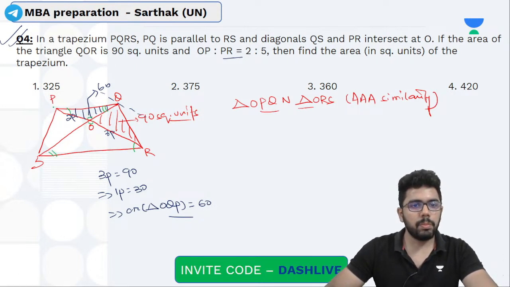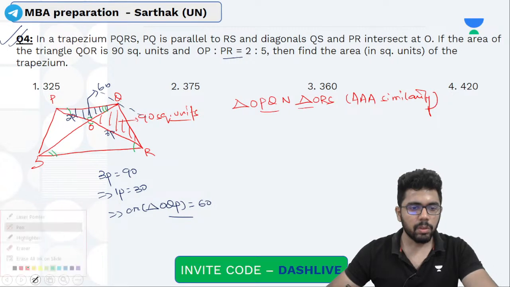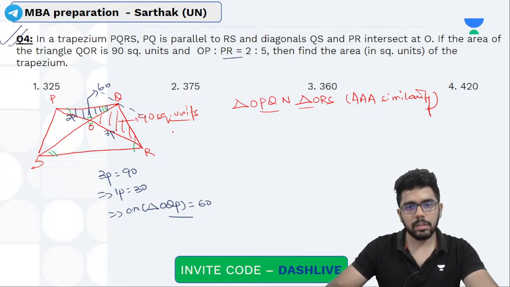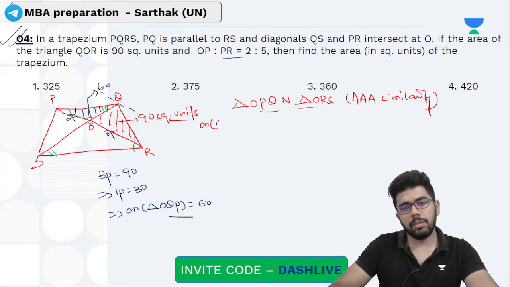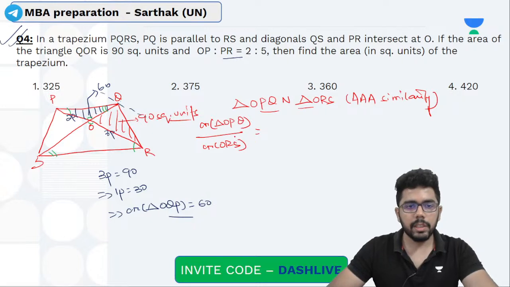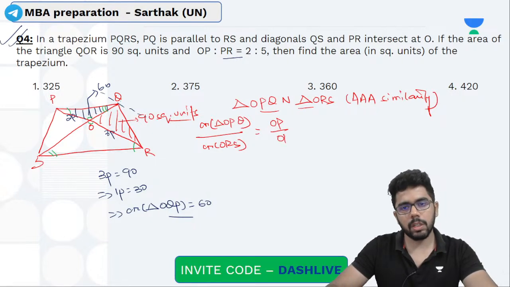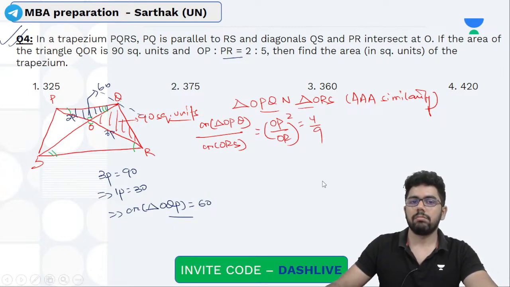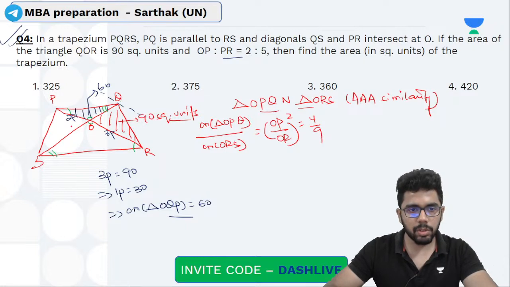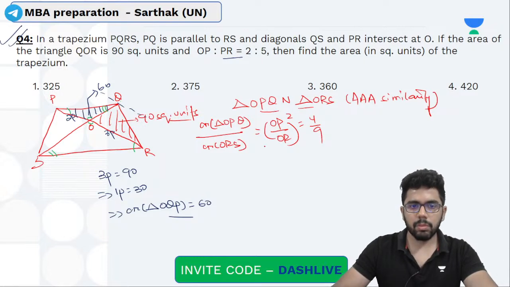So OPQ, ORS equal है. So ratio of area of similar triangles, area of triangle OPQ to area of triangle ORS. Ratio of area of similar triangles is the square of the ratio of the sides, so OP by OR का whole square, so it is like 4/9, क्योंकि इनका साइड रेशियो है 2:3, उसका स्क्वायर 4/9.